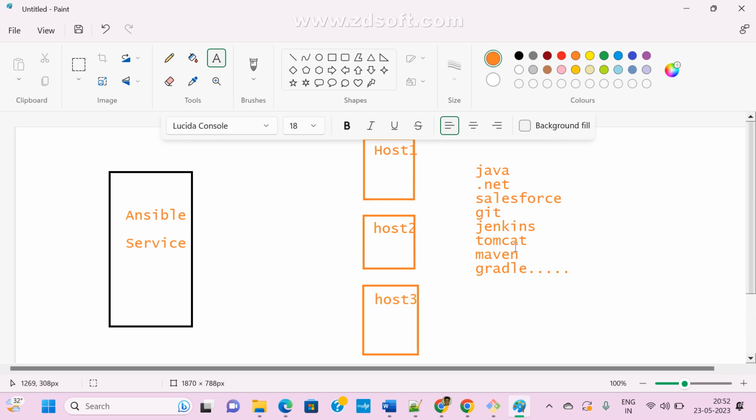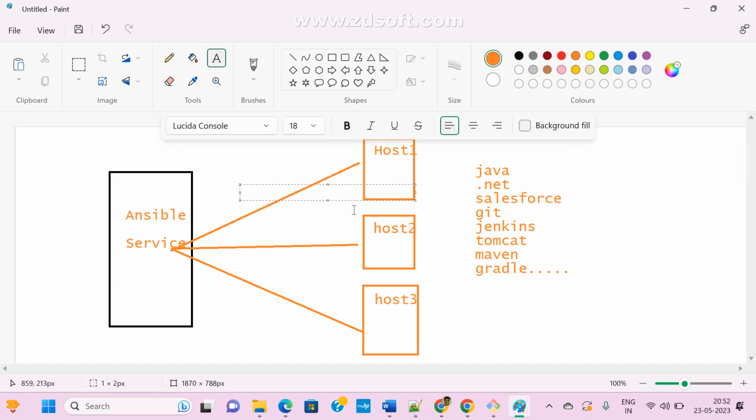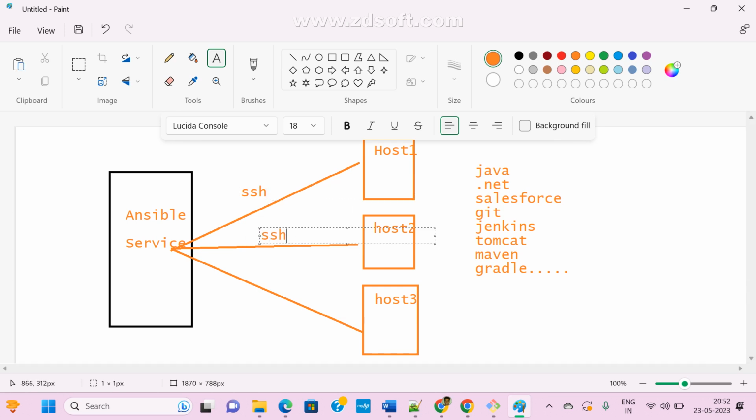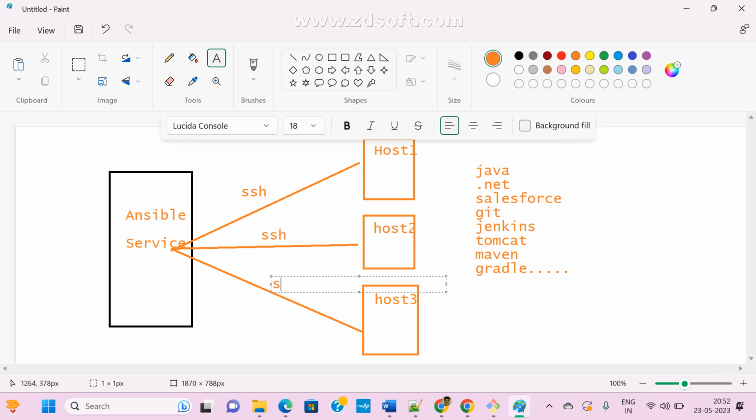Now we have multiple host machines and I have a single Ansible server. With the help of Ansible we are connecting to all machines via SSH. Next class we'll see what SSH is and how it connects. Generally we connect via SSH in a secure way. Now we have 100 machines, or 50 machines. Sir, how is my Ansible server connected to 50 machines?